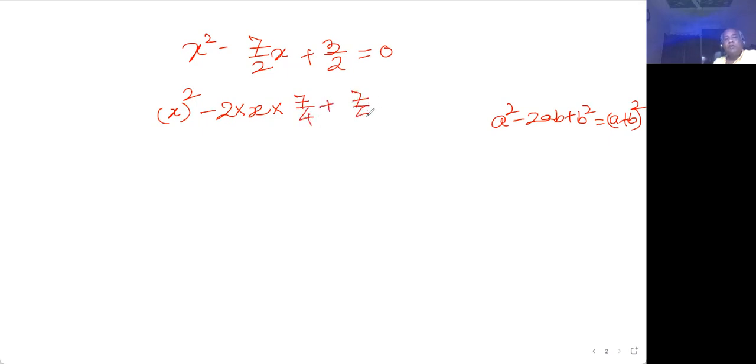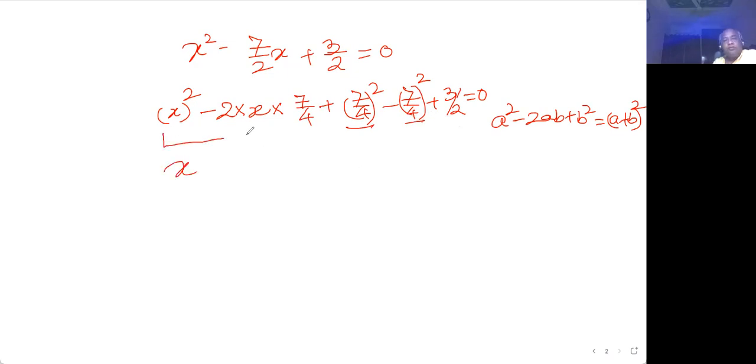Add the square of this, again subtract the square of this because this is not a part of the equation, and write 3 by 2 as 0. So don't disturb this one, you simply add this square and subtract this.